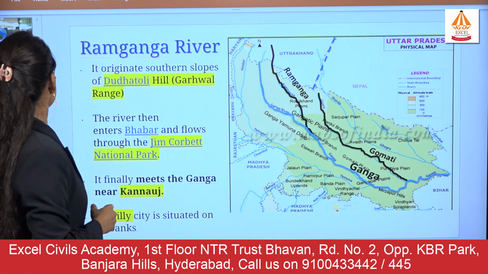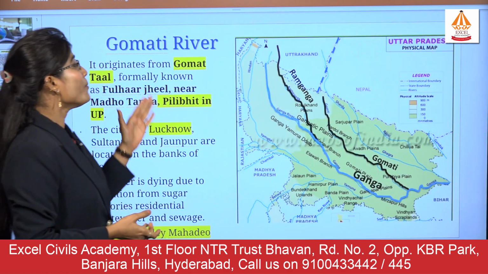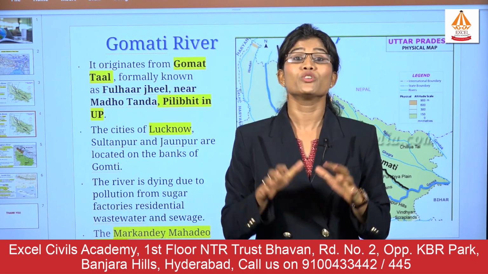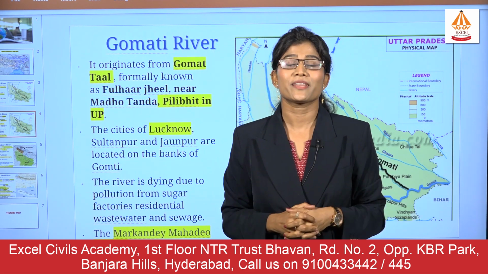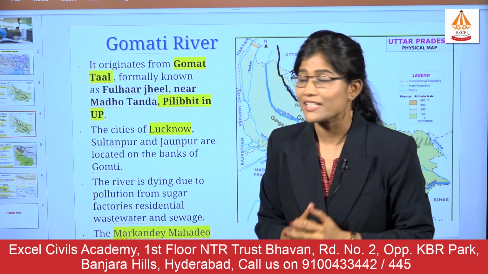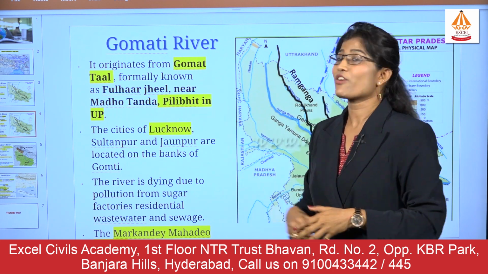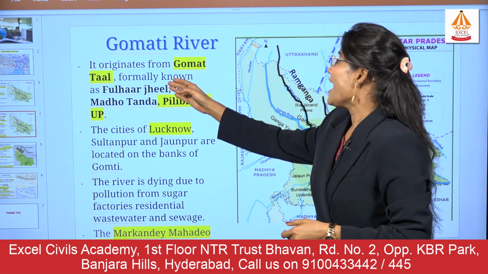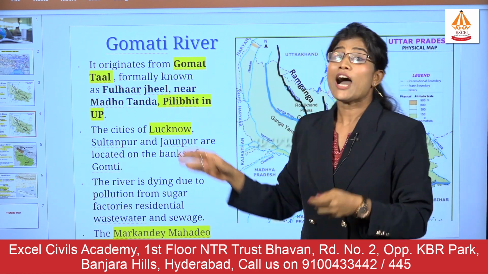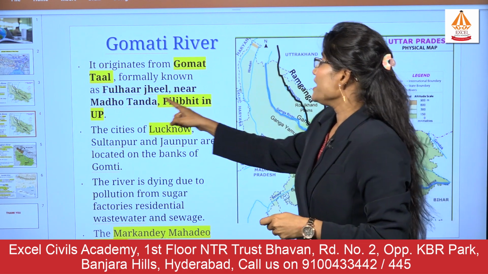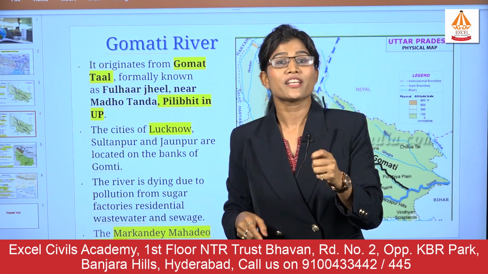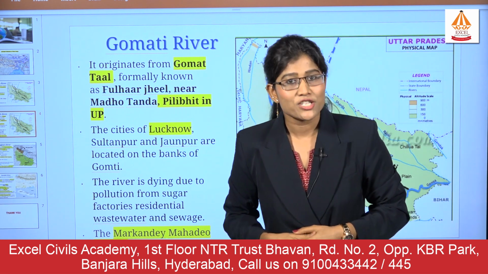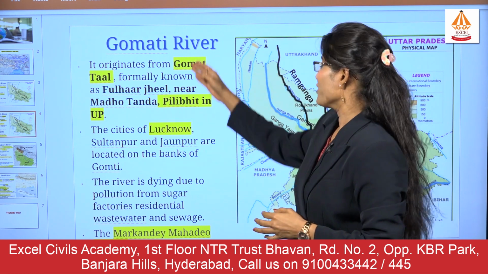The second river that we are going to study is the Gomati river. As I said, the Gomati river originates in Uttar Pradesh, in the western part, from the region of Pilibhit. Gomati basically originates from Gomat Tal. Tal means lake. Gomat Tal, formerly known as Fulhar Jheel, is near Madhotanda in the Pilibhit region of Uttar Pradesh. Cities like Lucknow, Sultanpur and Jaunpur are located on the bank of the river Gomati.